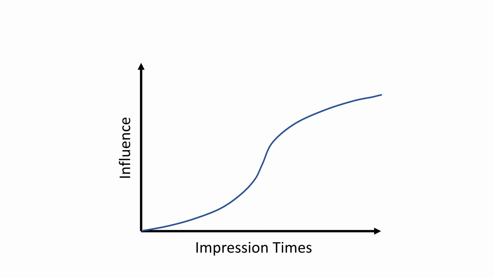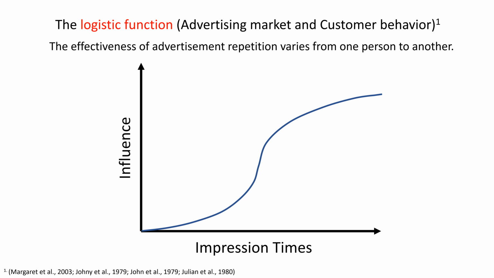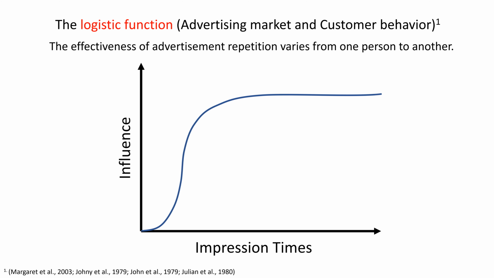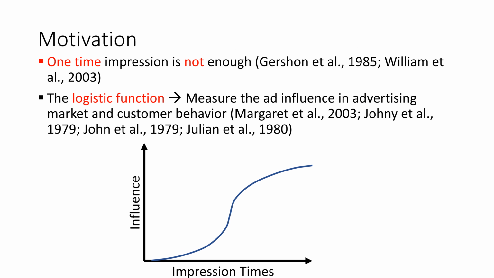Moreover, the logistic function should be considered as it is widely used to measure the advertisement influence. But like a great man once said, no two leaves are alike. For the people who are easily impressed, only a few times of advertising can change their mind. For others who are stubborn, we need more advertising to influence them. By utilizing the logistic function, we can measure advertising effectiveness.